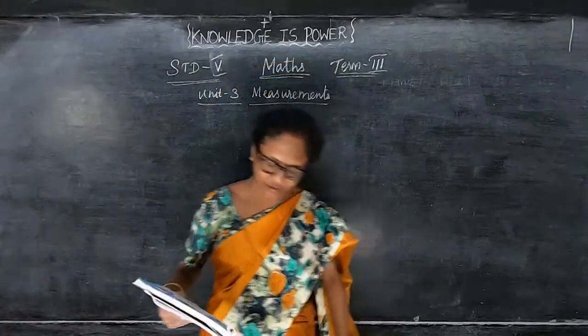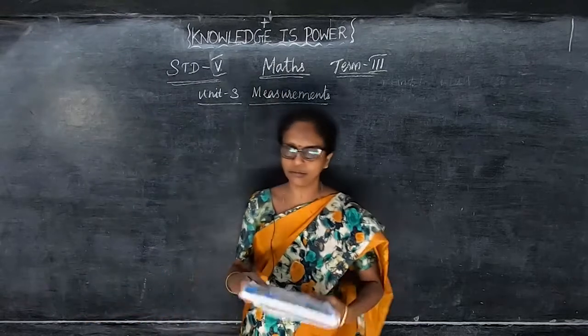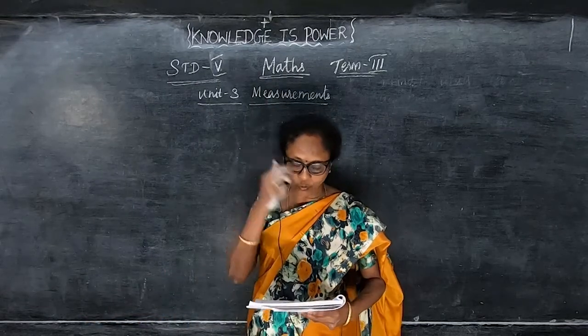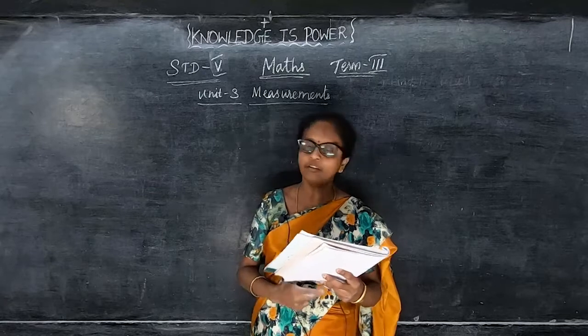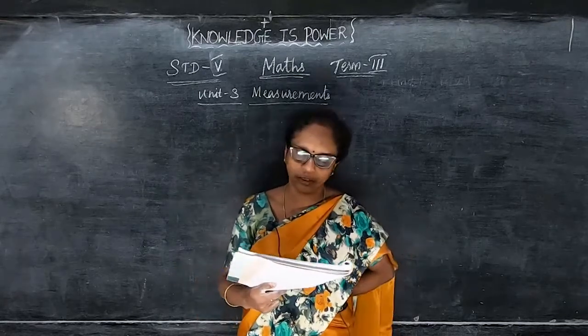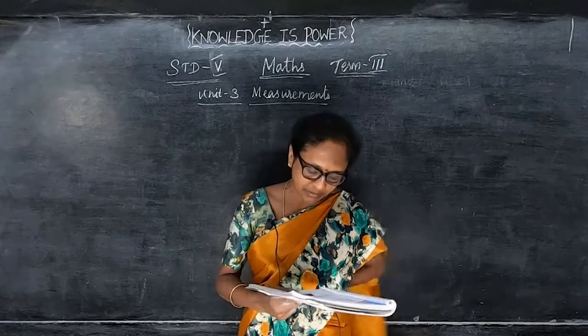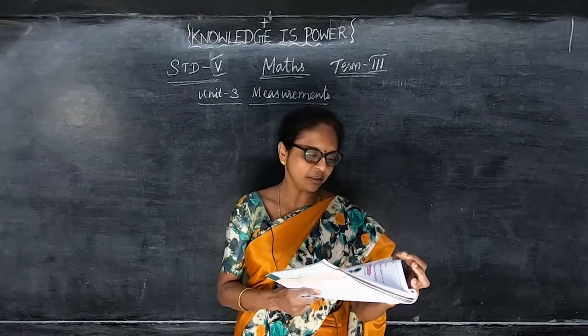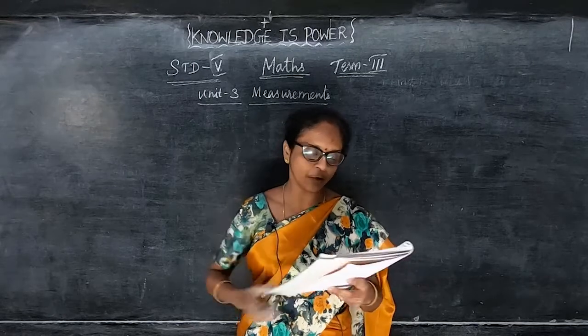Okay children, now I am going to start about the 5th standard maths, about the measurements. To know the volume of a solid body by informal measurement. Solid body na ஒரு கனமான பொருள். So அதுக்கு எப்படி நம்ம volume கண்டுபிடிக்கிறது. So here they are given situation 1 and situation 2 just like a problem. So we will see this now.